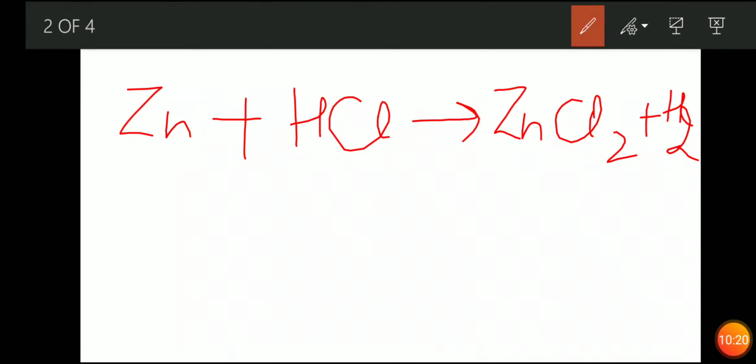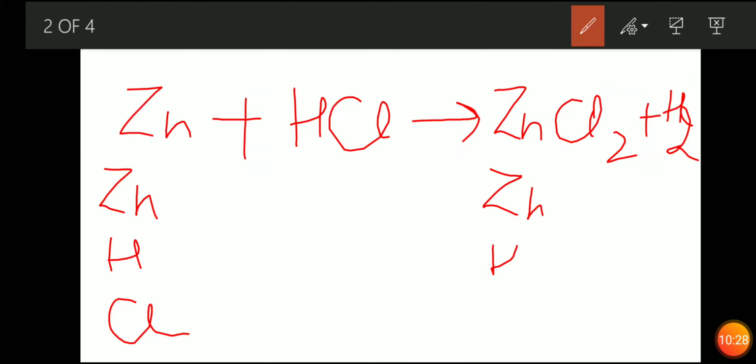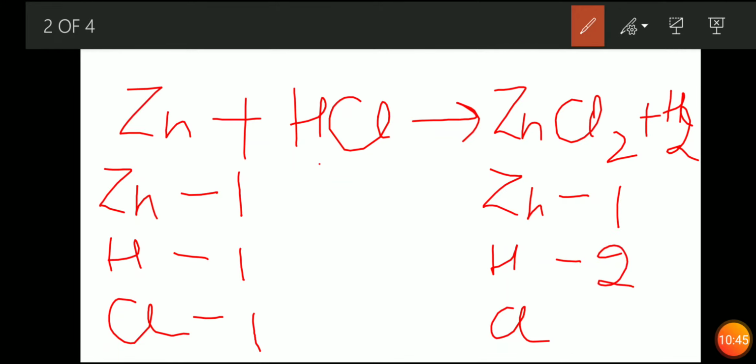Fine. Now first write the atoms present: zinc, hydrogen and chlorine. Now zinc, how many zinc are present? 1 in reactant side only. Hydrogen 1, chlorine 1. Now in product side, zinc is 1, H is 2 and Cl is 2. This shows that it is an unbalanced equation.